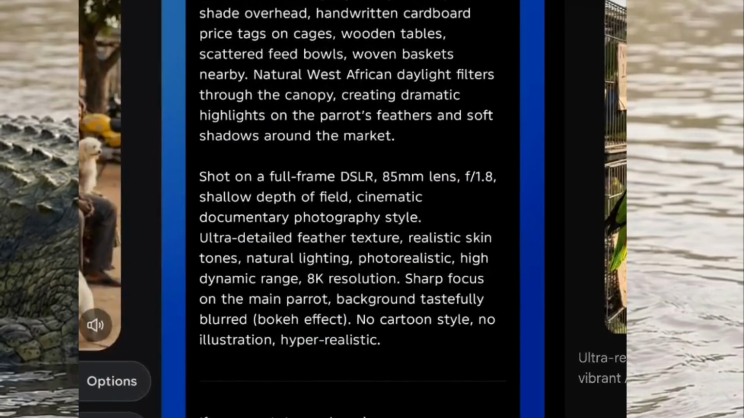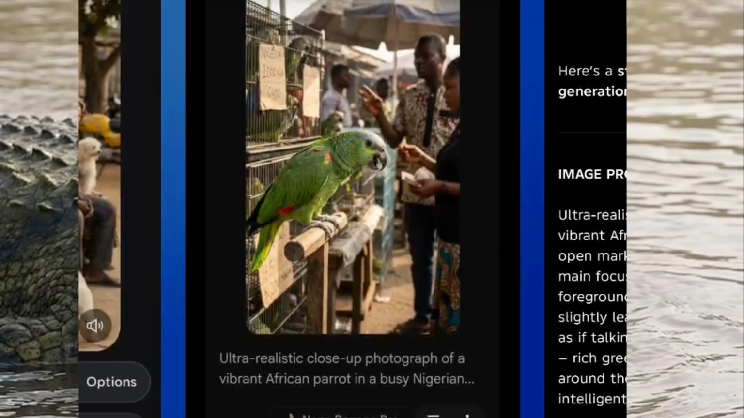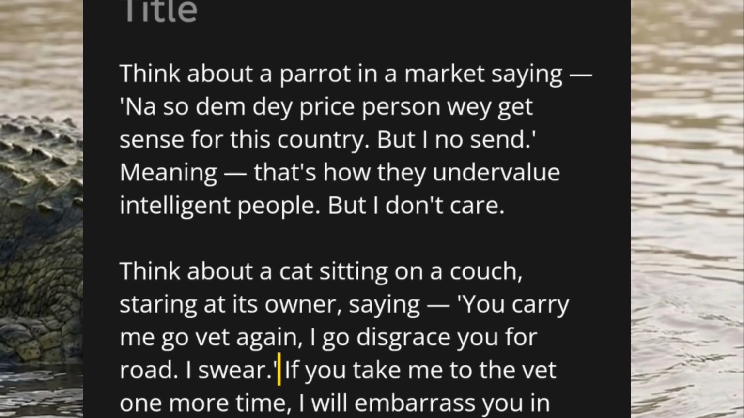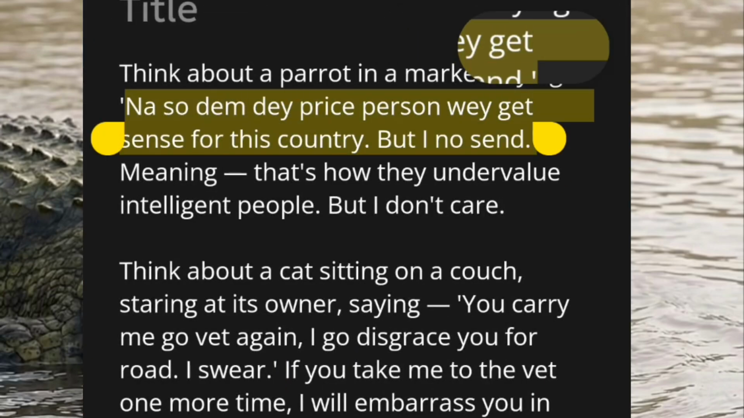Okay, so let's see what the parrot actually says. Let's go to our note. We have it on our notes here. The parrot says, "Na so dem dey price person wey get sense for dis country, but I no send." That sounds okay. You can also make your tweaking, whatever it is. That actually makes sense and can get people's attention and make them watch your video over and over again. So let's copy that and put it right there.